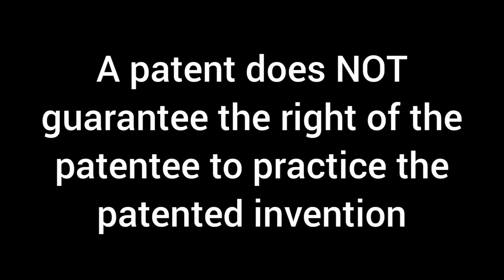But as long as Jack's patent has not expired, Jill is not going to be able to start manufacturing mobile phones with cameras, because Jack has the right to stop Jill from doing so as long as his own patent has not yet expired. So therefore, Jill, who is the owner of the improvement patent, cannot actually practice her own patented invention. And I really hope that you are clear about why Jill cannot actually practice her own patented invention.